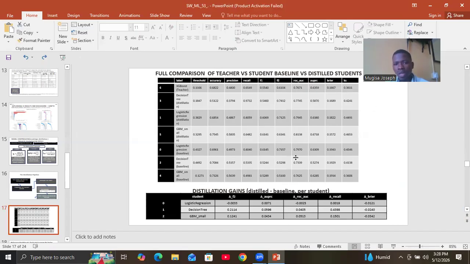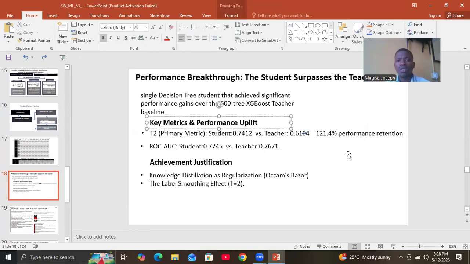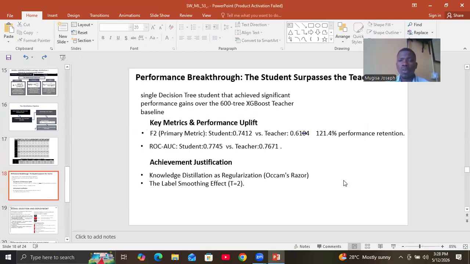And then what we look at mainly is the teacher's baseline, and their own normal baselines, and then their trained results. And the model with the highest gain is the model we select as the best model. And then our model had 121% performance improvement. It is not about leakage or mis-engineering, but these are well-documented situations. In this case, knowledge distillation acts as regularization, preventing models from creating excessively complex, noise-fitting trees and logics.